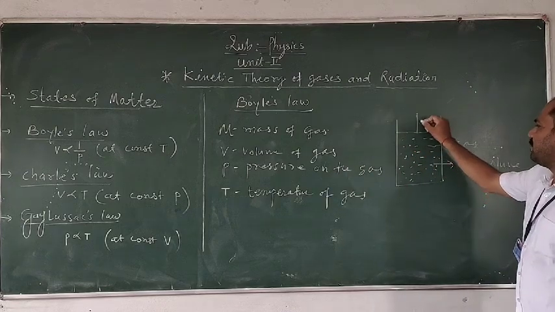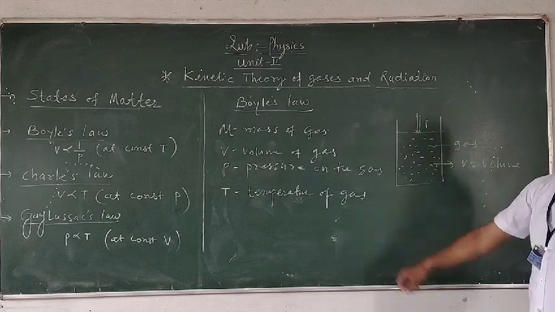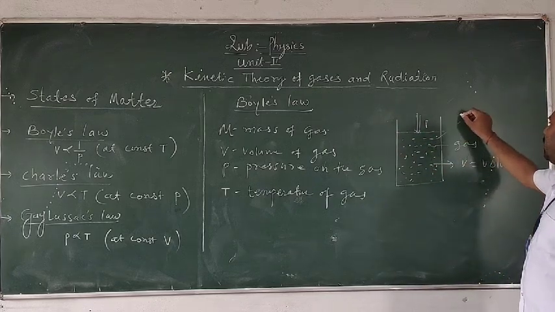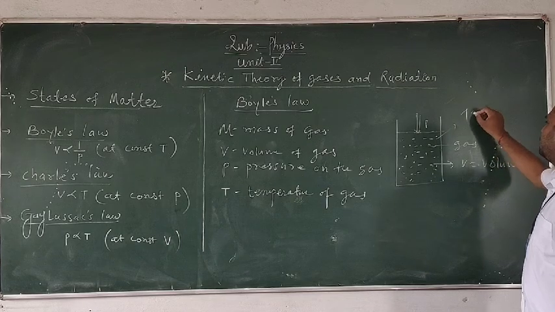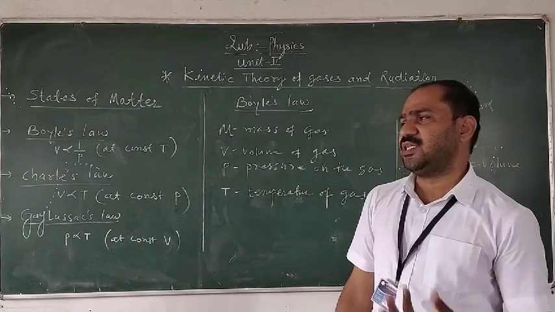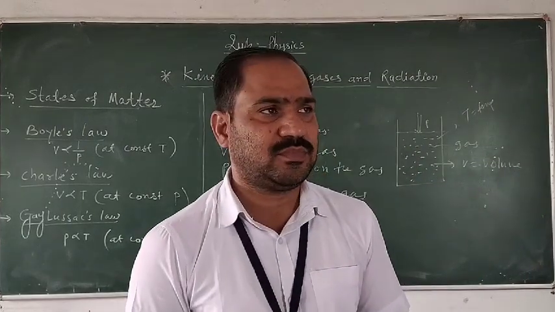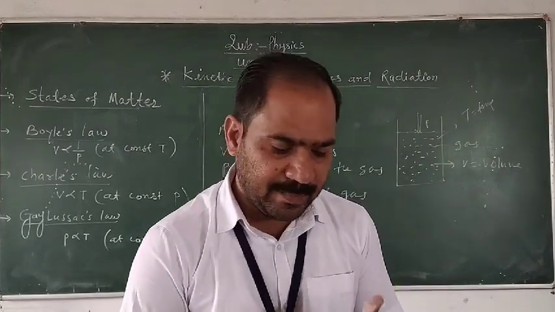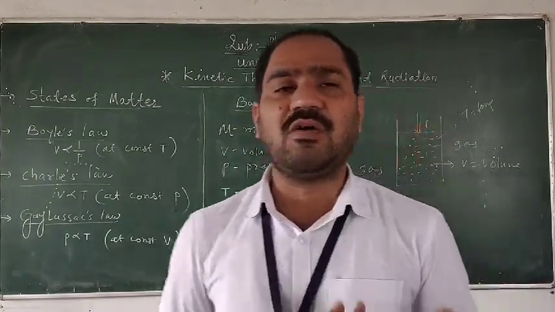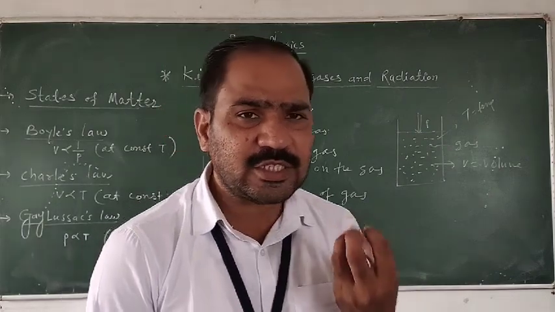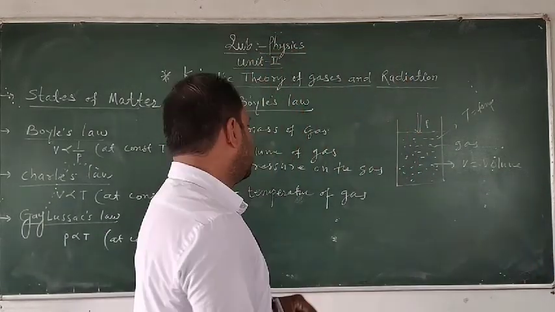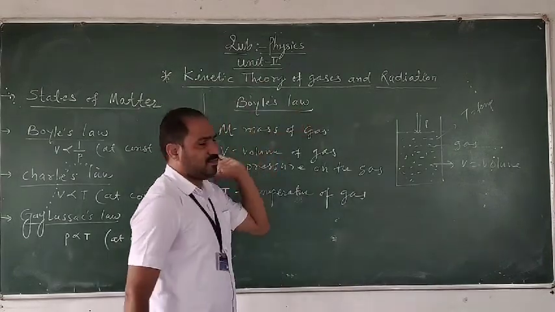Again the gas is contained at a temperature T. Then there is a relation between the three physical quantities: pressure, temperature, and volume. The relation between these three quantities is given by Boyle's law.